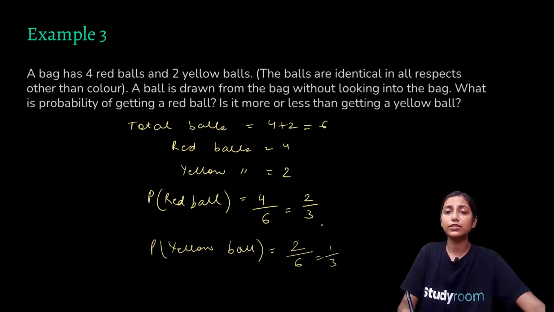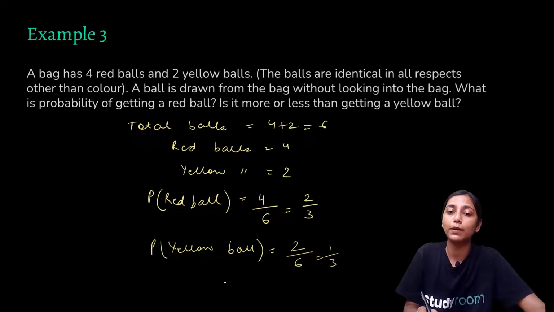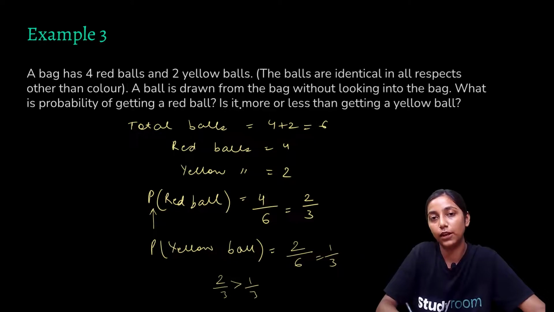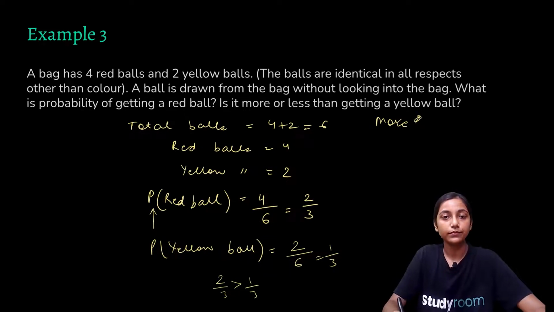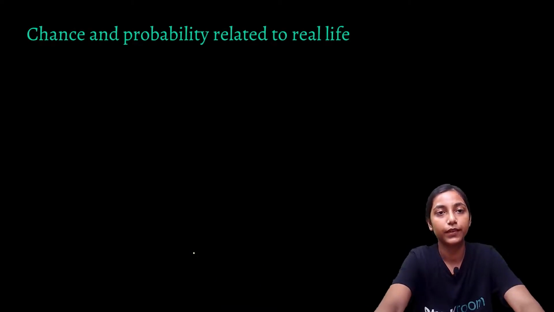So which is less than the other, or which is greater than the other? You can see that 2 by 3 is greater than 1 by 3. That is, the probability of getting a red ball is greater than the probability of getting a yellow ball. Is it more or less than getting a yellow ball? It is more than getting a yellow ball. Right? This is how we found out, just using the same formula that I told you.